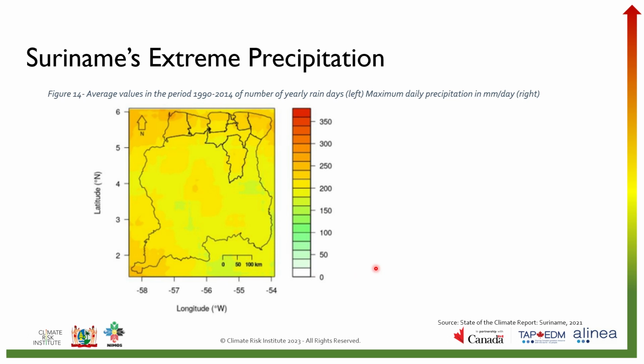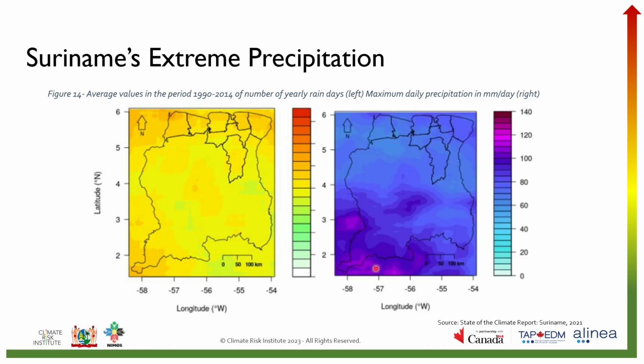The map on the right is showing the maximum daily precipitation in millimeters per day. When Suriname experiences a heavy precipitation event, the maximum value of precipitation for a single day lies somewhere around the 110 millimeter range. We can see the maximum value in daily precipitation is slightly higher in the center and in the southwest of the country, as can be seen by the darker blue and even purple colors here.